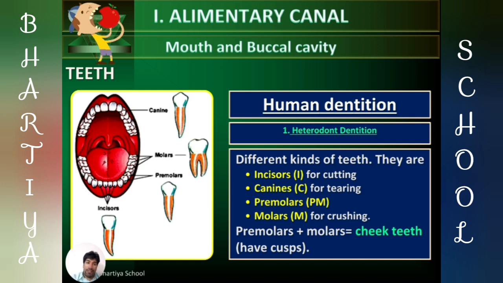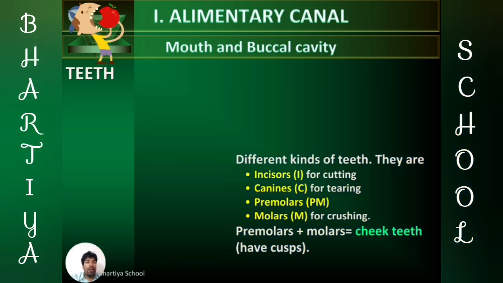Premolars and molars are collectively called cheek teeth because these have cusps. Incisors are present in the front anterior part, and these are used for cutting. Canines are well developed in carnivorous animals, and these help in tearing. We can see in lions and tigers that the canines are very well developed for tearing of flesh. Premolars and molars play a very important role in crushing and mastication of food.